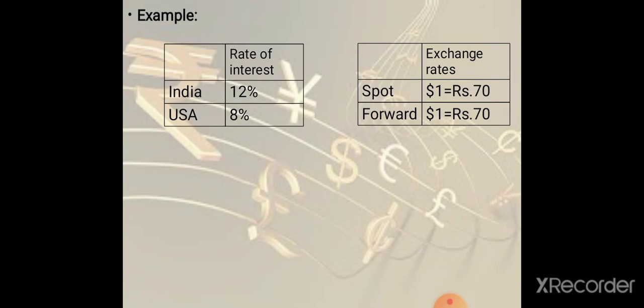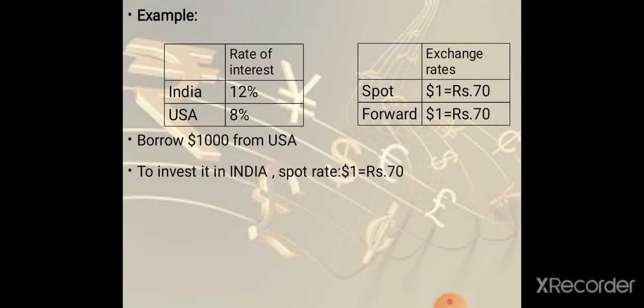Now, here the rate of interest in USA is lesser than India, so what the investor will do is first borrow the money from USA as they are providing loan at lower interest, so that he can make the profit by investing it in India at 12% interest. Take the example that the investor borrows $1,000 from USA at 8% interest.